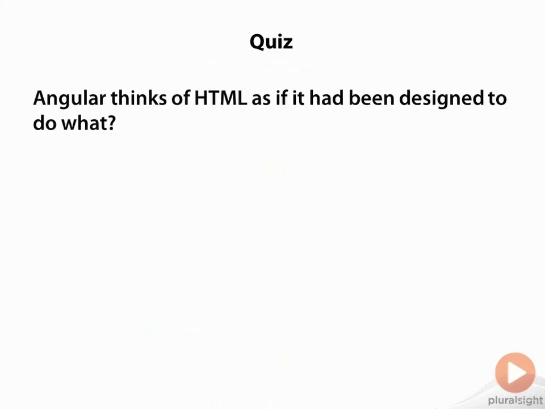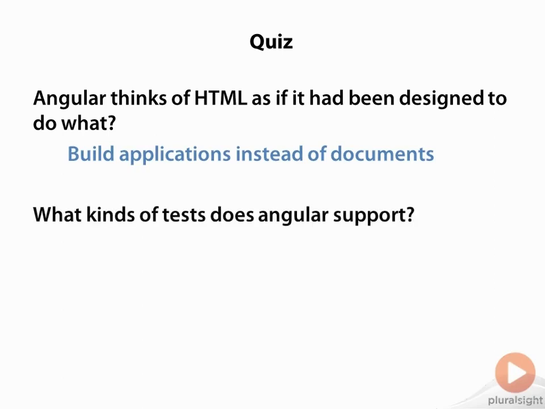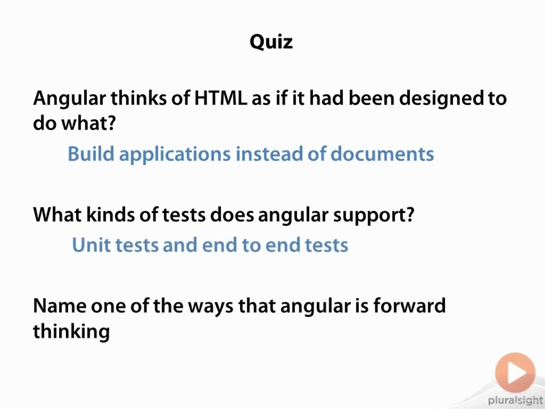Let's review with a quiz. Angular thinks of HTML as if it had been designed to do what? Angular thinks of HTML as if it had been designed to build applications instead of documents. What kinds of tests does Angular support? Angular supports both unit tests and integrated end-to-end tests. Name one of the ways that Angular is forward-thinking. Angular is forward-thinking because of its future support for web components and Object.Observe.